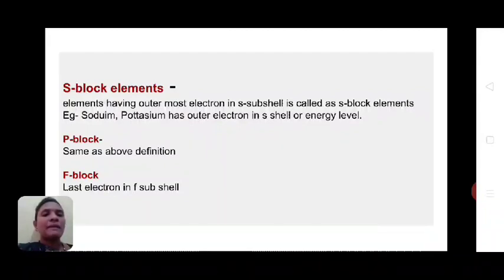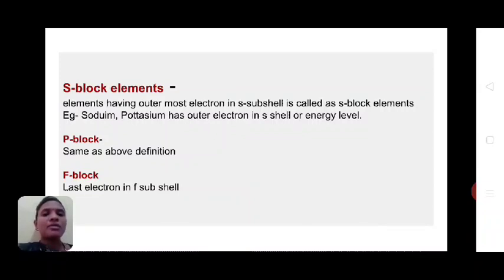So the S block definition depends on the presence of the last electron in the outermost shell. If the outermost shell is S, then that element belongs to the S block. If the outermost electron is present in the P shell, then that element belongs to the P block.